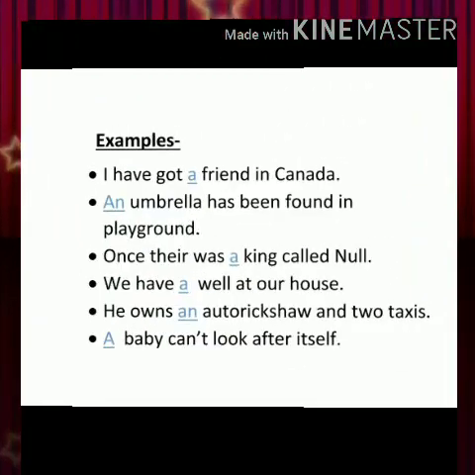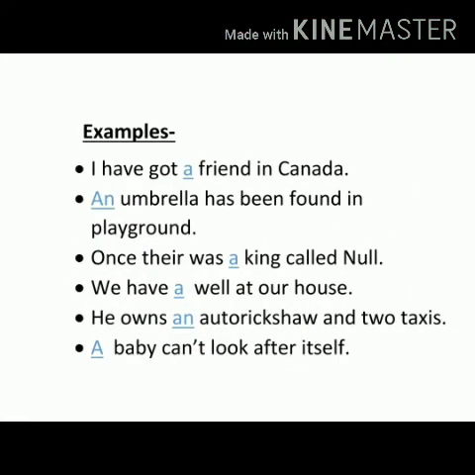Now let's deal with certain examples. I have got a friend in Canada. The first key thing I told you is that we talk about the noun for the first time. Any friend, it's not any specific one, it's general. And again in friend, what kind of sound? Consonant sound, f. That's why we are using a there. Another sentence: an umbrella has been found in the playground. It could be any umbrella. We are not talking about any specific one.